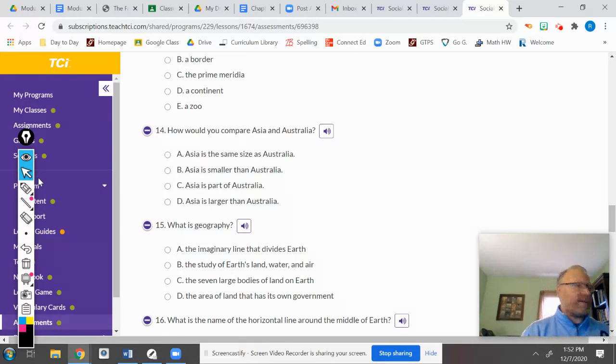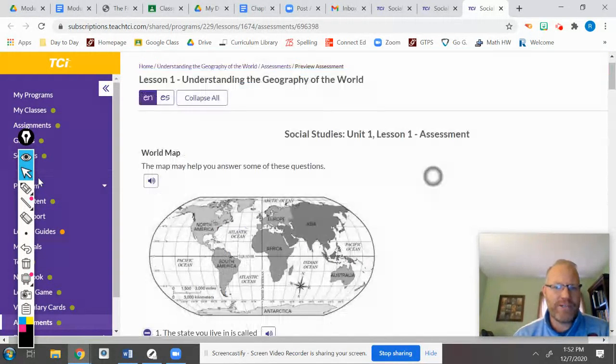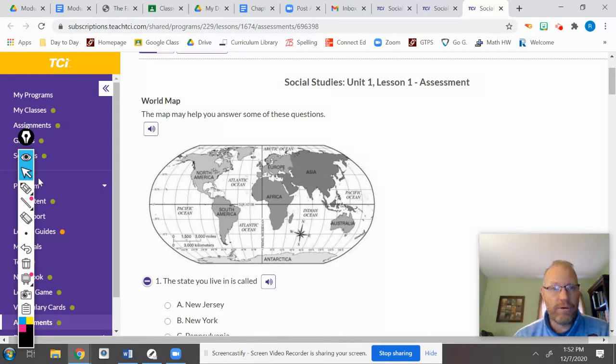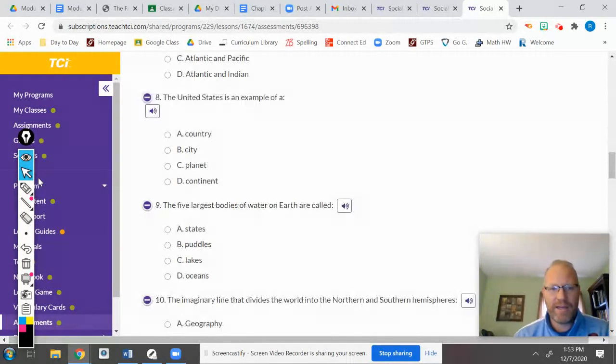How would you compare Asia and Australia? Asia is the same size as Australia. Asia is smaller than Australia. Asia is part of Australia. Asia is larger than Australia. Take a look at the map. Look for Asia. Look for Australia. What do you notice about the size and placement of Australia and Asia?